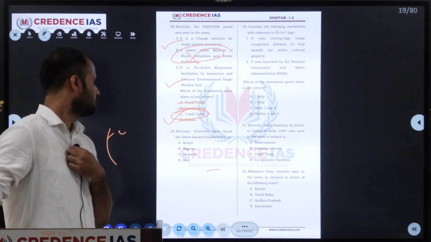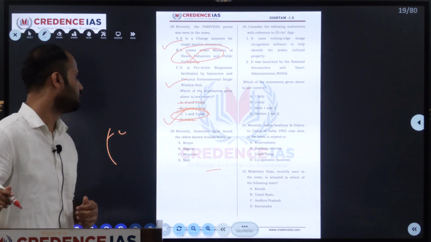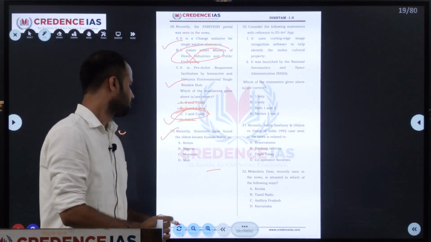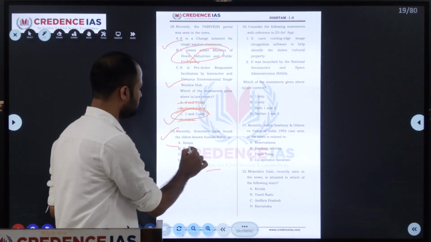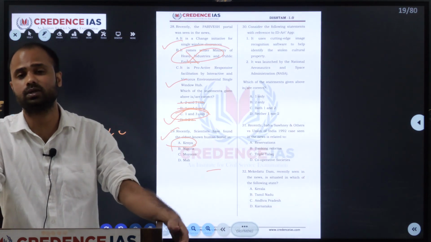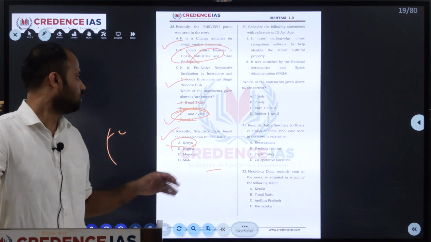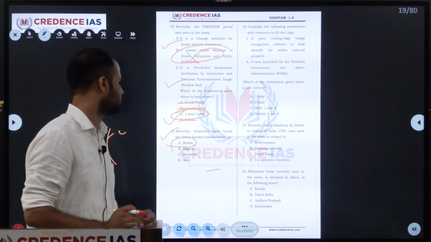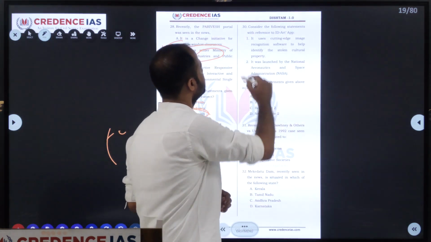Recently scientists have found the oldest known human burial. The answer for this is Kenya. See, Kenya has come across a 78,000-year-old burial system in Africa. So this is a fact-based question. So next we'll move on to the 30th question.